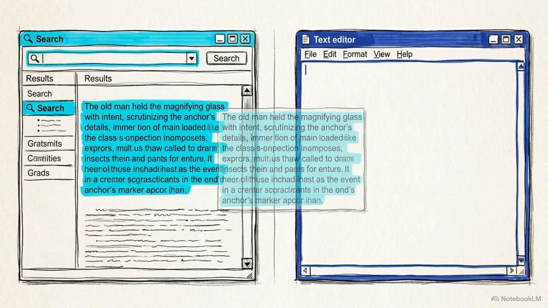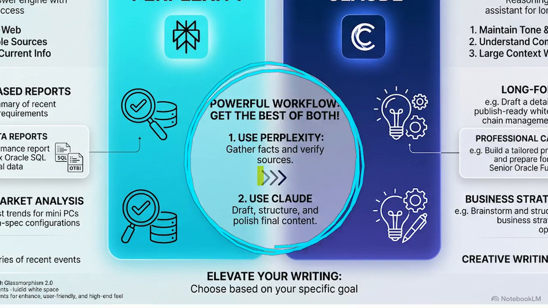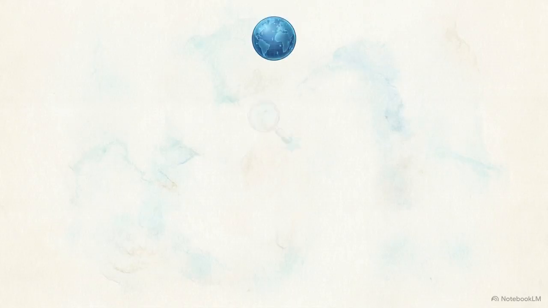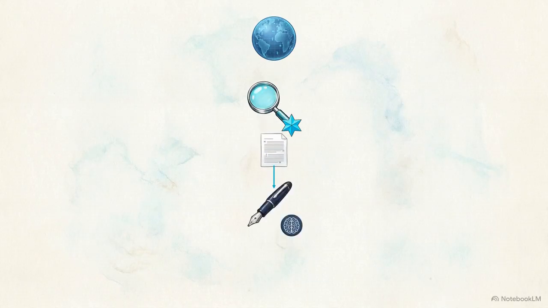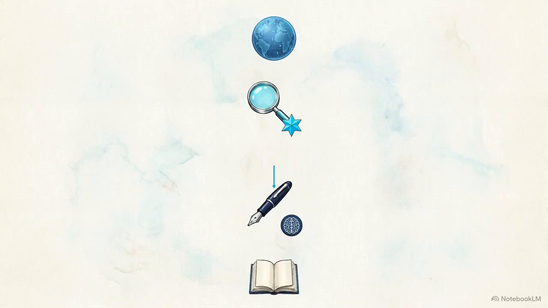Highest quality work comes from using these tools in sequence, rather than choosing one over the other. This central overlapping circle identifies the synergy between retrieval and reasoning. It leverages one tool to feed the other. Step 1. Task Perplexity with research. Ask it to gather market data, verify facts, and provide specific citations. Step 2. Feed those constraints directly into Claude. Prompt Claude to draft the final narrative, using its reasoning to structure the argument and apply your tone.